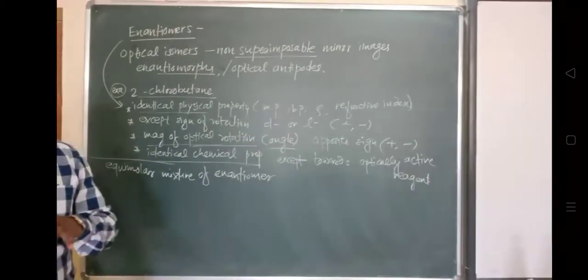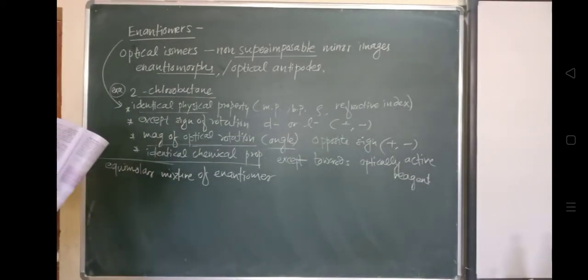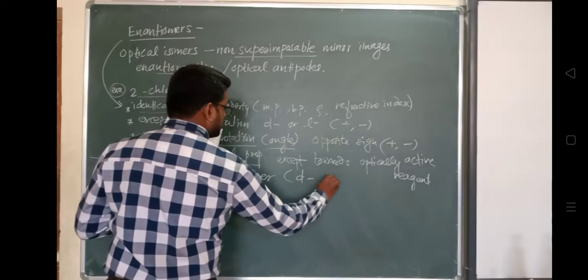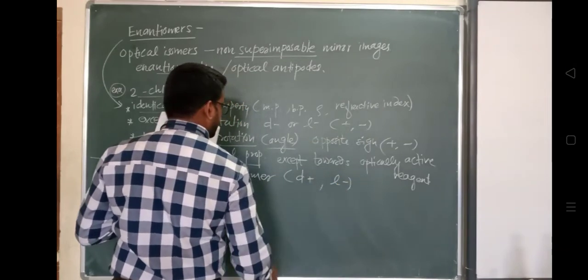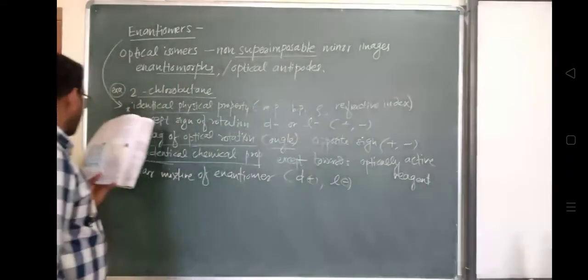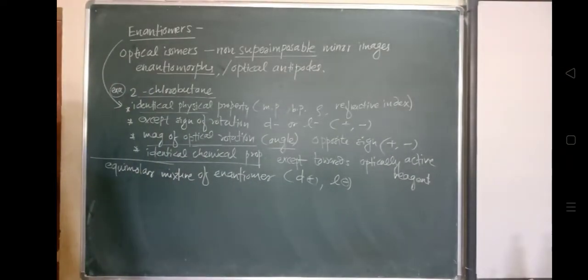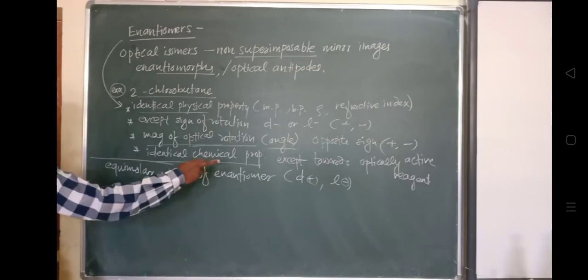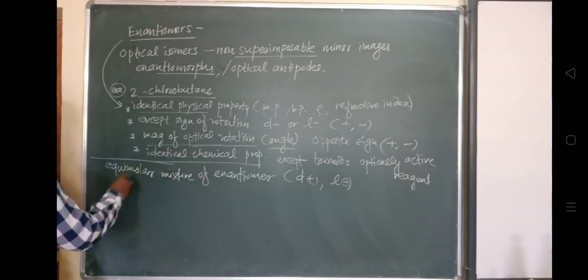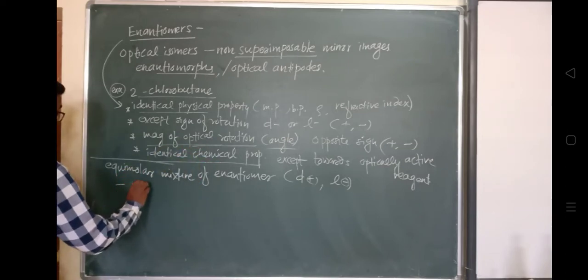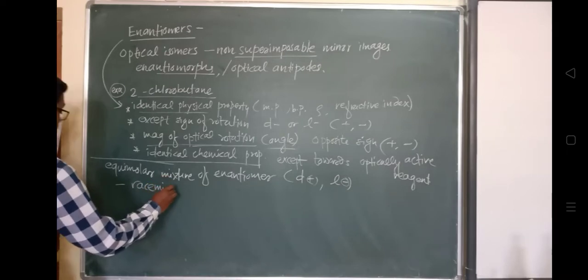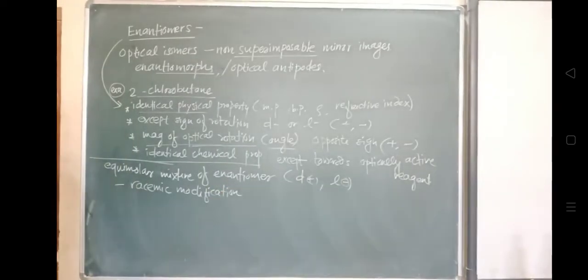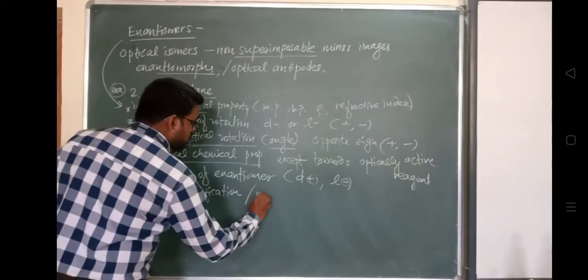They will cancel their effect, and so an equimolar mixture of enantiomers, one a dextrorotatory kind and the other levorotatory, one plus and one minus, is called a racemic modification. That equimolar mixture of dextrorotatory and levorotatory enantiomers is also called a racemic mixture.